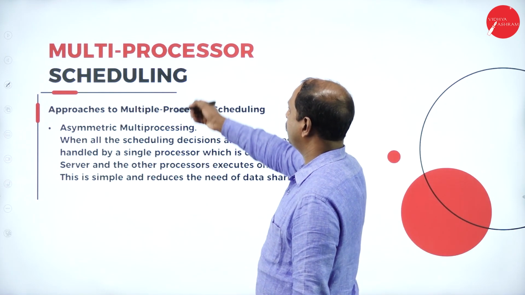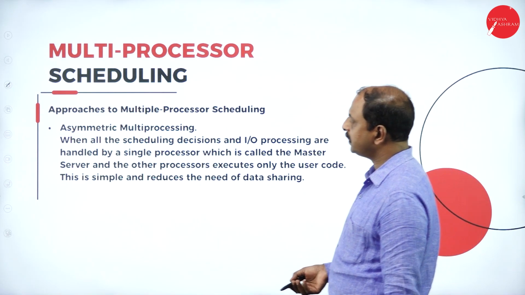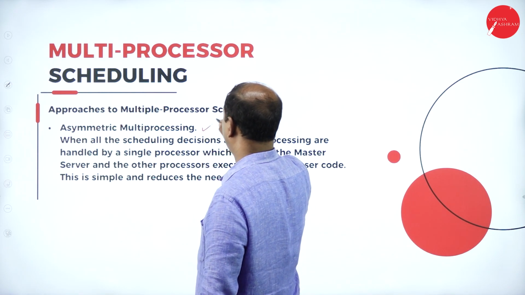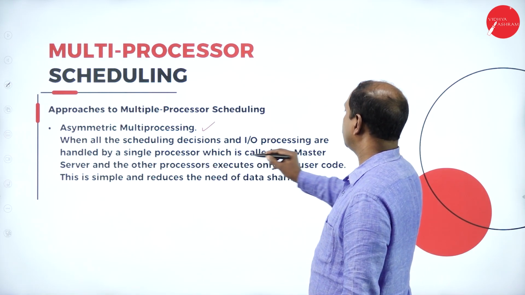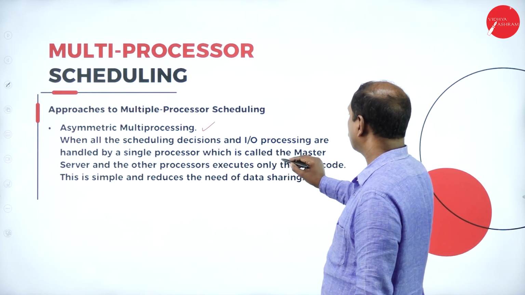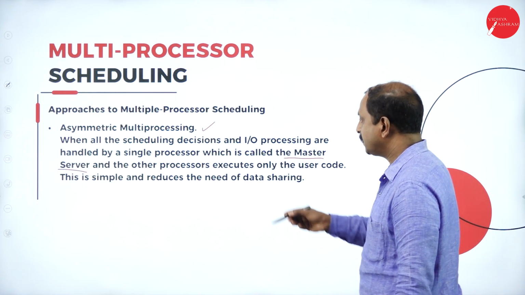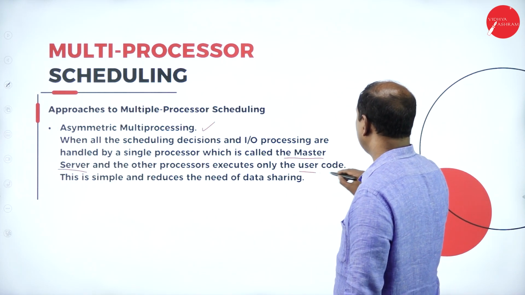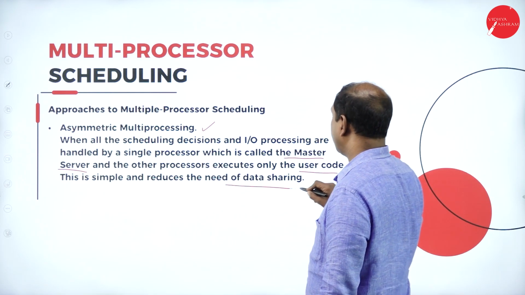Next, under multiple processor scheduling, there are two approaches. One is asymmetric multiprocessing, where all the scheduling decisions and I/O processing are handled by a single processor, which is called the master server, and the other processors execute only the user code. This is simple and reduces the need for data sharing.